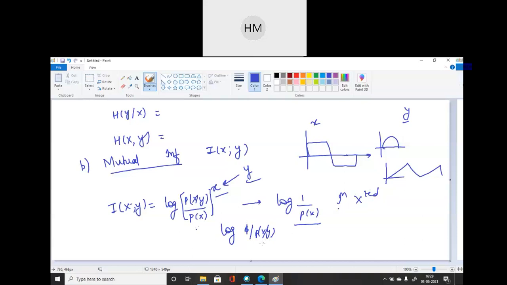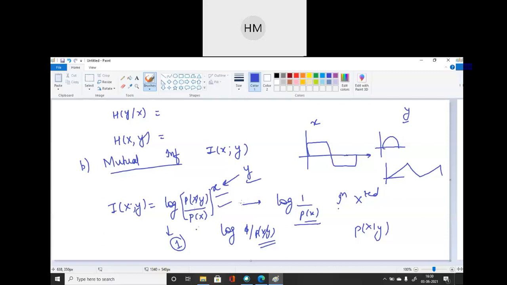Log p of x by y. This is the information lost over the channel, and the net information received is given by this equation. The losses we have also taken into account, because this is a received signal. The received signal will be considered by taking care of the noise plus the information transmitted. The information transmitted is p of x. The loss incurred will be p of x by y. So the overall information received will be this.